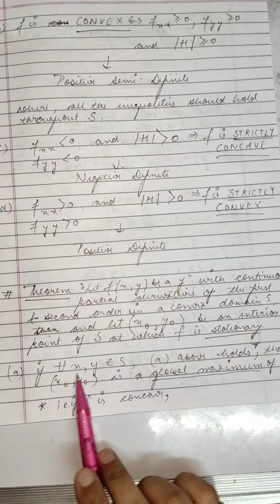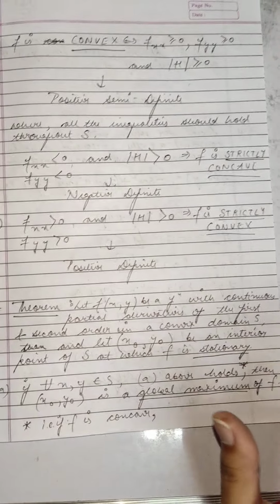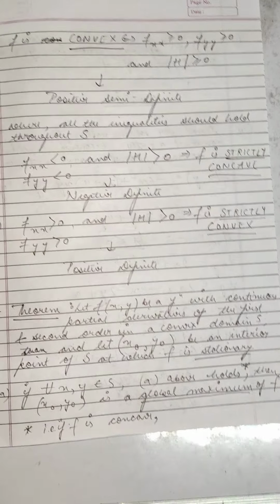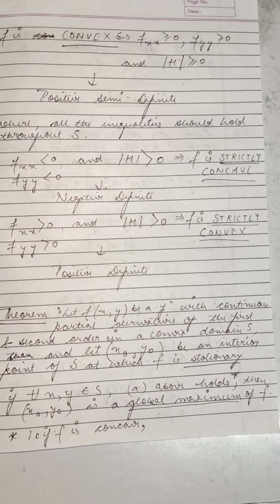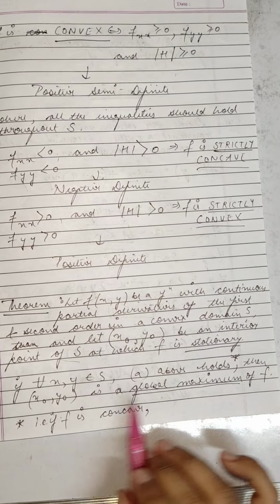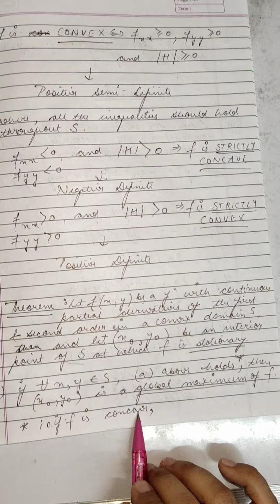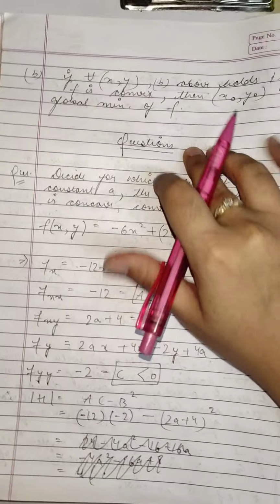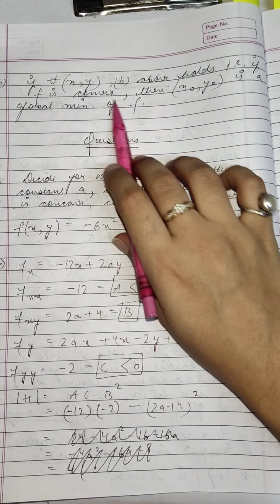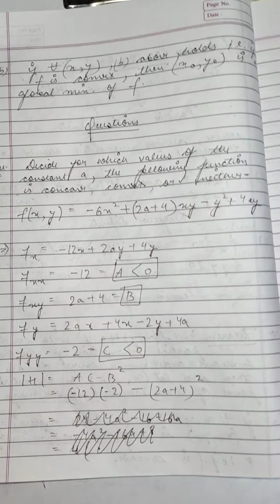So I've written over here, if for all x, y belonging to S, remember global minimum and global maximum mean over the entire domain. So if for all x, y belonging to S, you have some stationary point x naught, y naught in the interior of S, then x naught, y naught will be a point of global maximum if f is concave. Likewise, if f is convex, you shall have x naught, y naught as a point of global minimum.